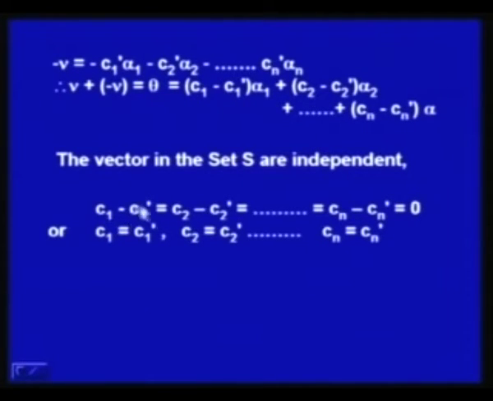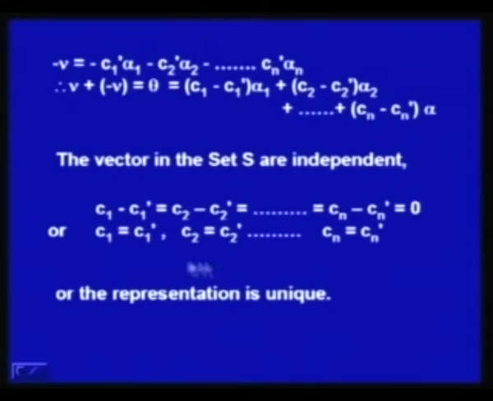So, C1 minus C1 dash equals C2 minus C2 dash equals Cn minus Cn dash, all equal to 0, and if you further simplify, then C1 is equal to C1 dash, C2 is equal to C2 dash, and finally Cn is equal to Cn dash. So, all Ci's are equal to the corresponding Ci dash, and that means they are not different. So, what we can say is there is only one representation possible.